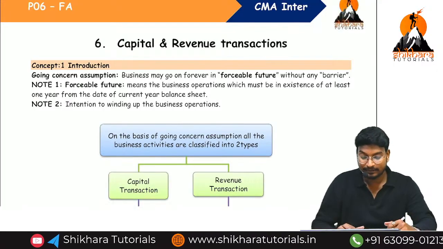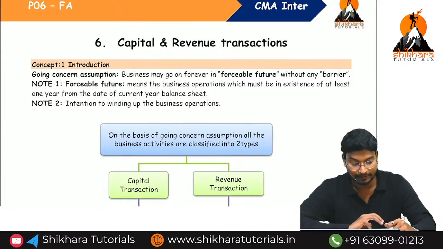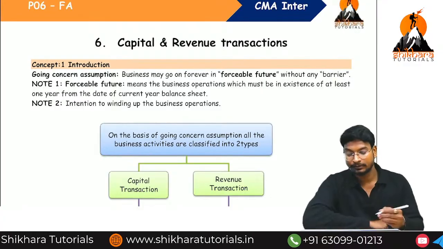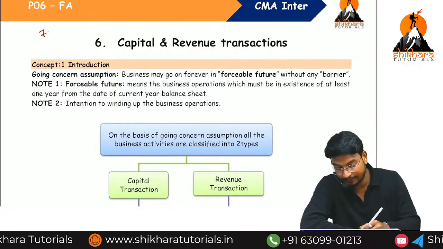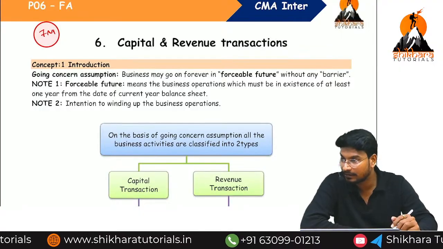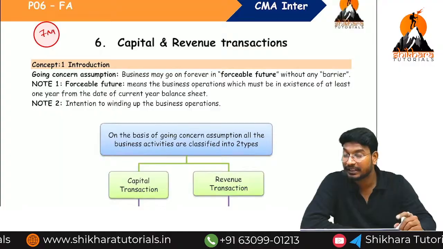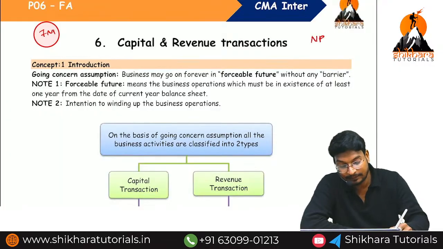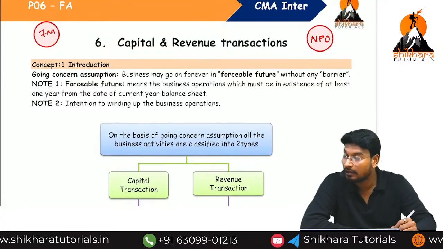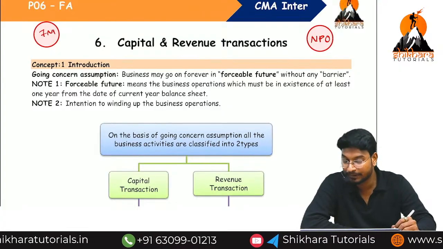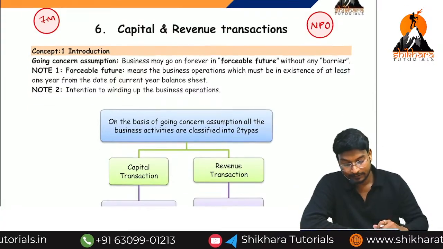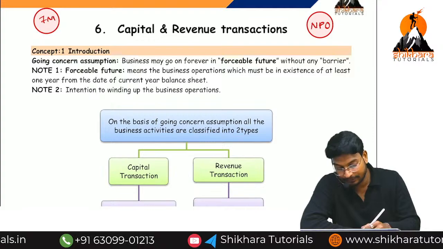So what is the discussion for today's class? Capital and revenue transactions. Just listen to the simple concept. The weightage of this concept is 7 marks. How many marks are we going to get? 7 marks. This chapter is the base for NPO, non-profit organization. This is the base for NPO. How many marks? 7 marks.